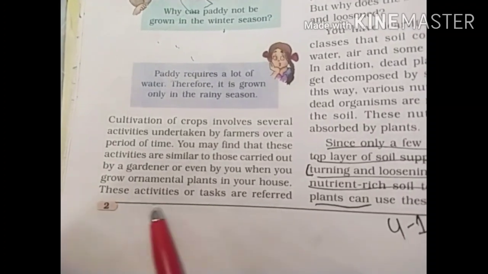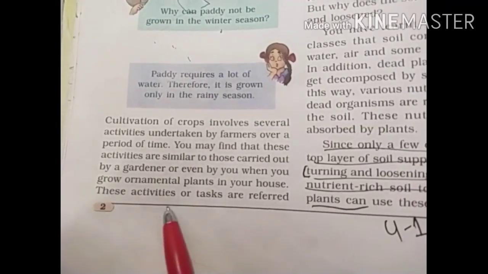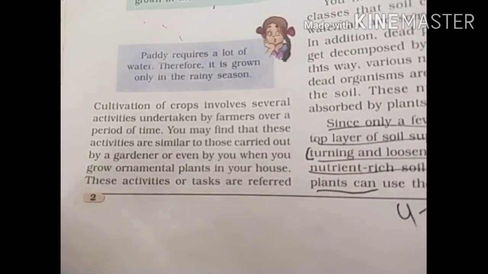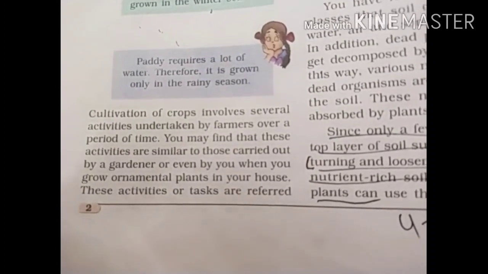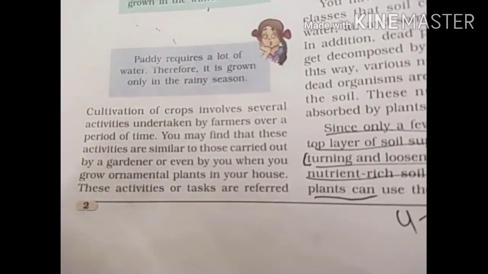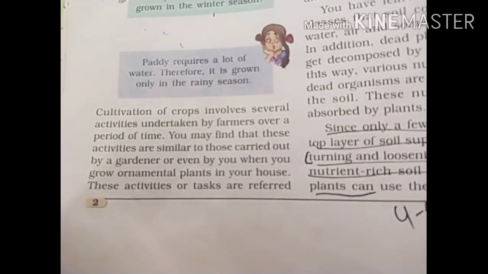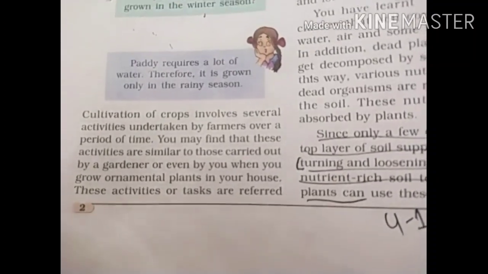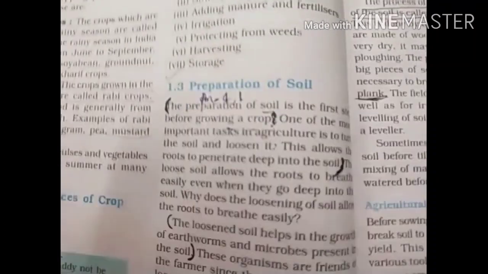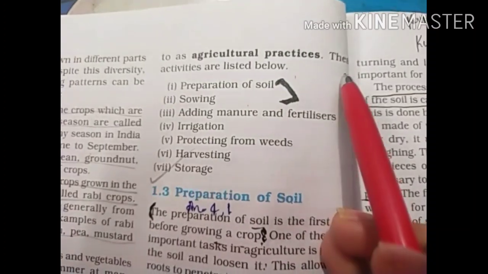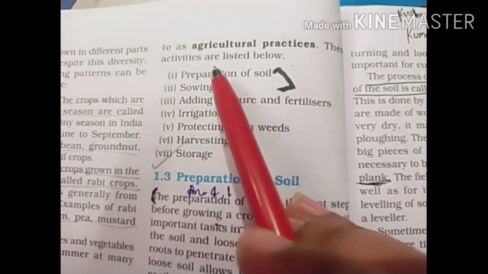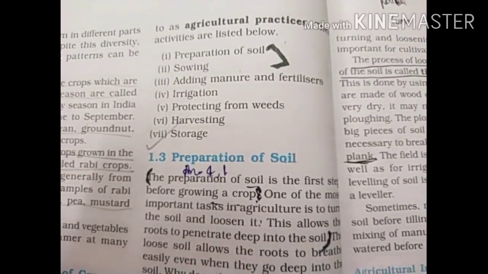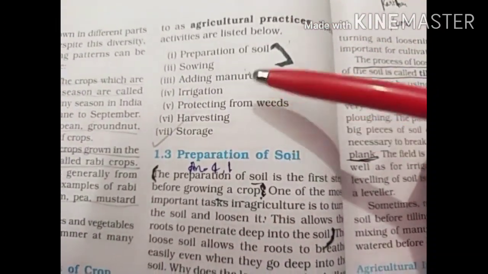So these activities or tasks which are essential and which have to be followed by the person who is going to grow the crop in a proper way are known as agricultural practices. They are termed as agricultural practices, and these are so many. There are so many steps.